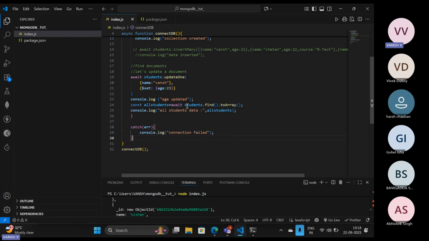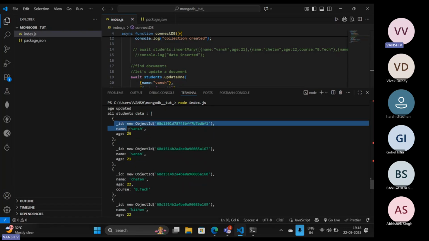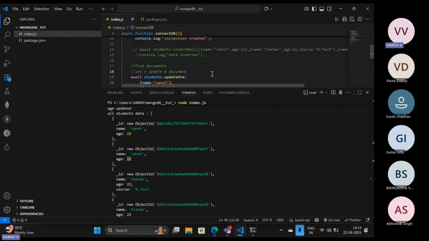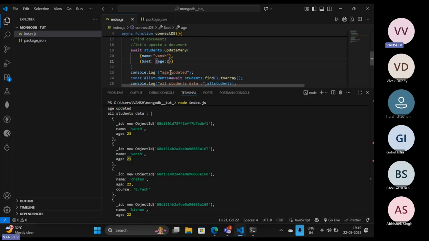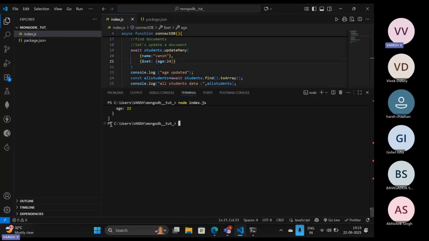Now you can see that only for one document the value has changed to 23. Here only for the first one the age is changed to 23, and for the next one the age is 21. Why is it happening? Because we are using the updateOne method, so it is going to change only one document. If I use the updateMany function here and change the age to 24, let's see whether it changes every age to 24 or not.